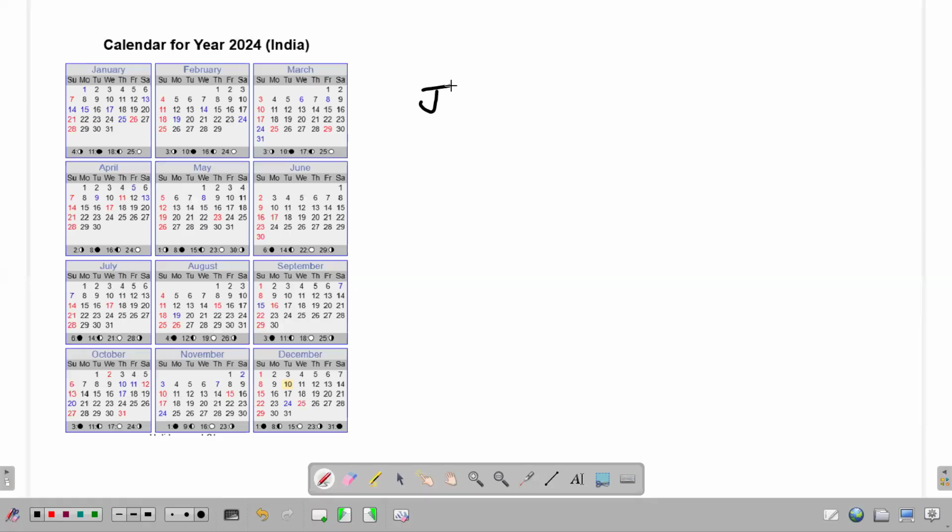You can also see January, April, and July all start on the same day. January starts on a Monday, April starts on a Monday, July also starts on a Monday. And this is the speciality of a leap year. You can verify this for any leap year. In any leap year, January and July are identical twins, and January, April, and July start on the same day.